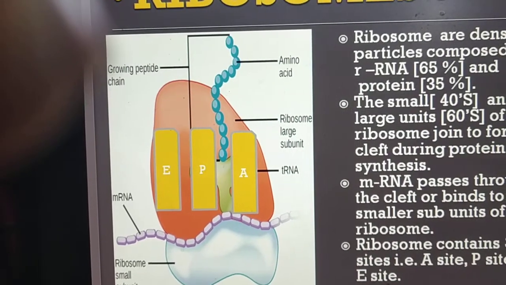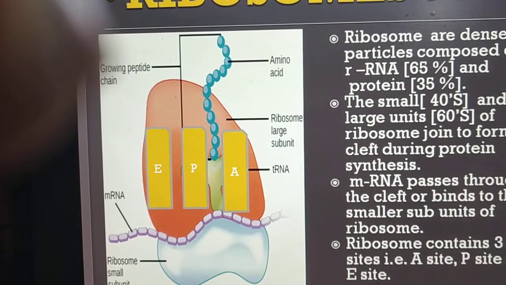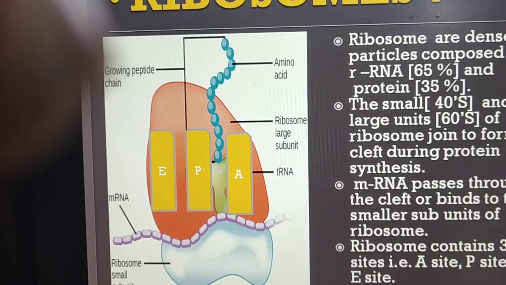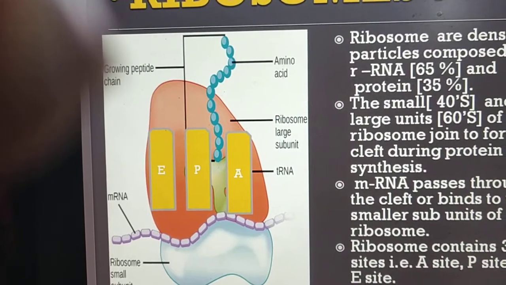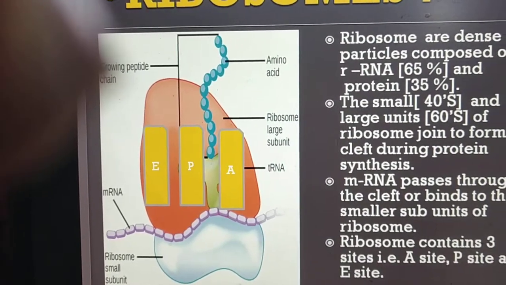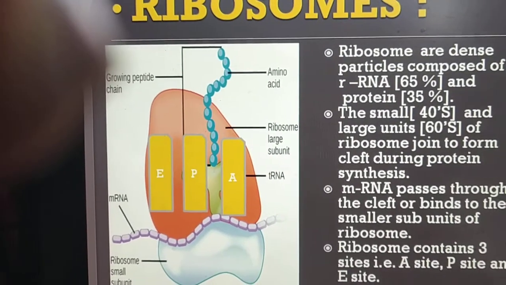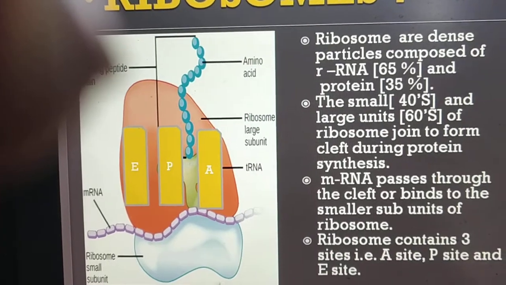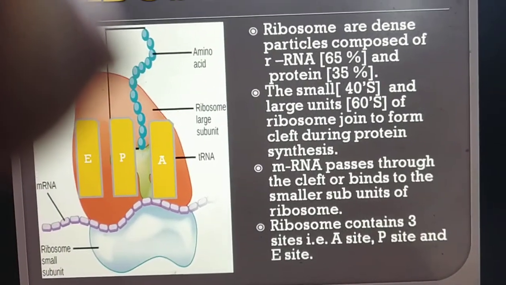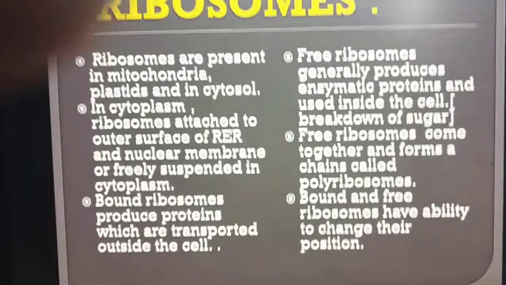After that, tRNA reaches the P site where codon-anticodon pairing takes place and tRNA releases the amino acid. So the amino acid is released at the P site and the empty tRNA exits from the E site. That means the ribosome contains three sites, that is A site, P site and E site.